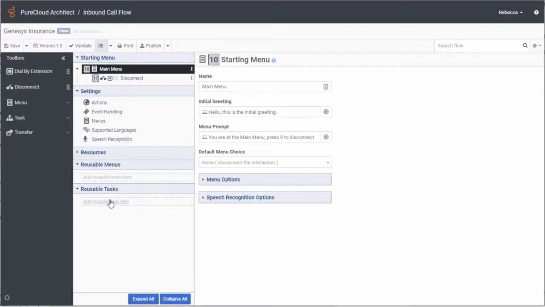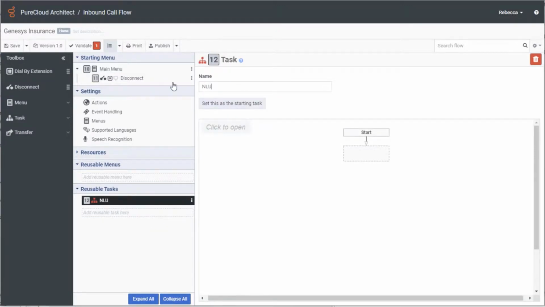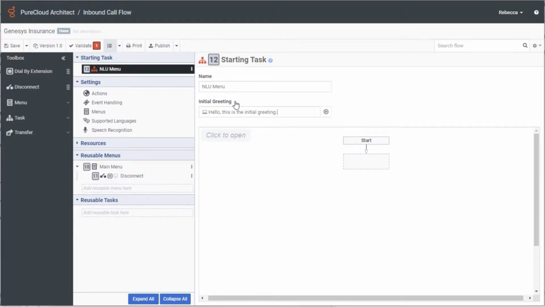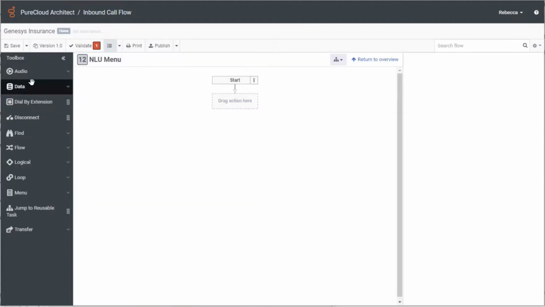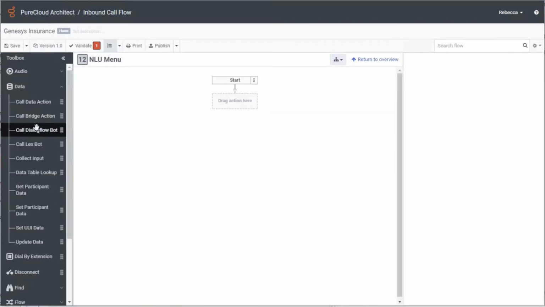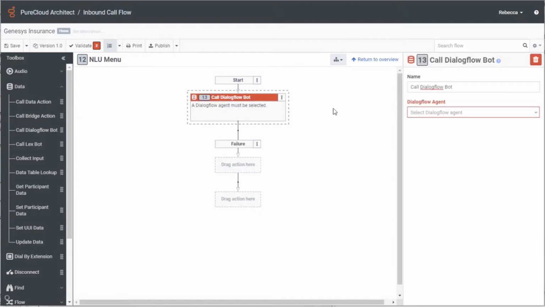Under Reusable Tasks, click Add Reusable Task here, then Toolbox and Task. Give the new task a name and click Set this as the starting task. This will be the first thing that the caller hears when they enter the flow. Open the task to configure the details. Drag the Call Dialogflow bot action to the flow, and select the Dialogflow agent that you previously configured in the GCP.